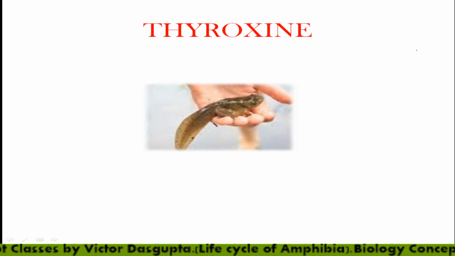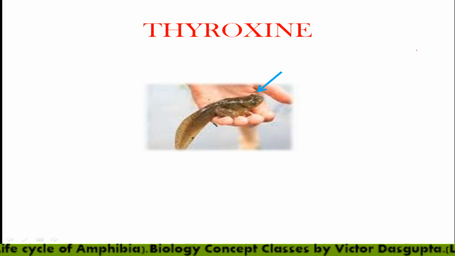And then, in the last, we will discuss the role of thyroxine. Here in the picture you can compare the size of the frog, but it is a frog having a tail. What is the meaning of that? The meaning is that there is a role, as we know, of the thyroid gland, which releases thyroxine.